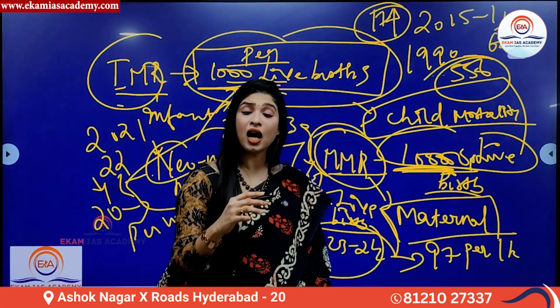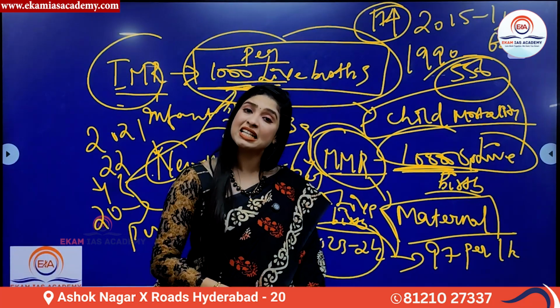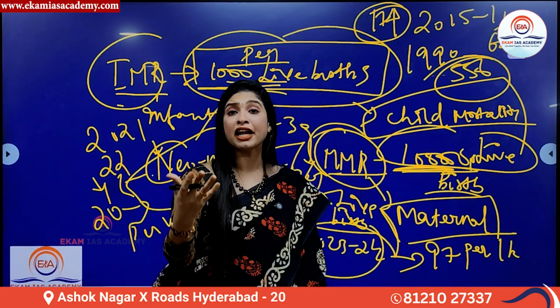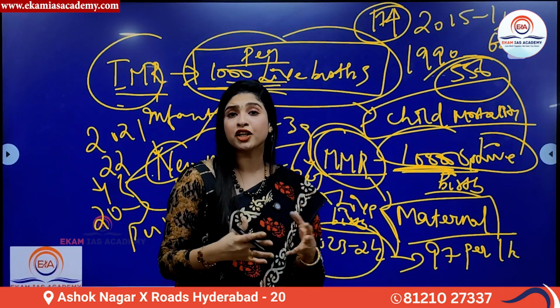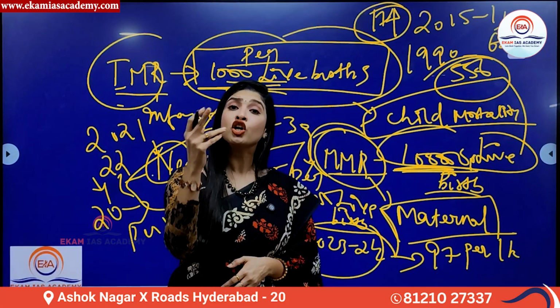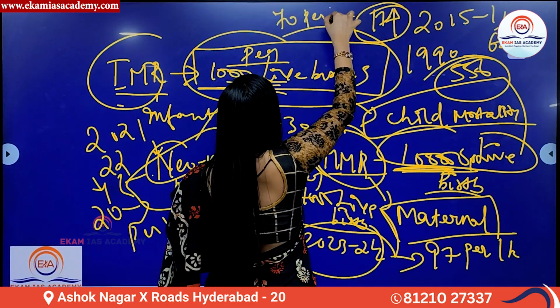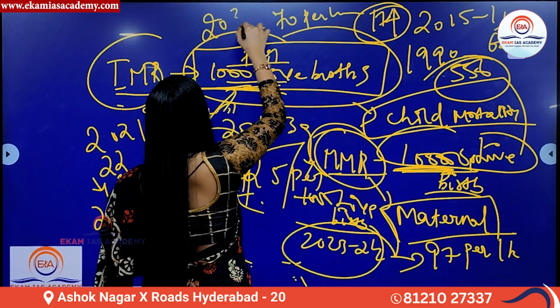And now, as for the SDG, Sustainable Development Goals, India has agreed to the target or objective of reducing the maternal mortality rate to 70 per 1 lakh live births by 2030.